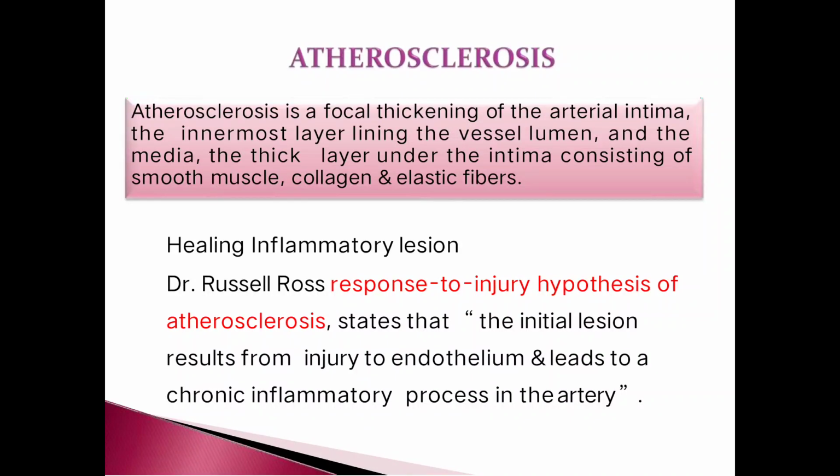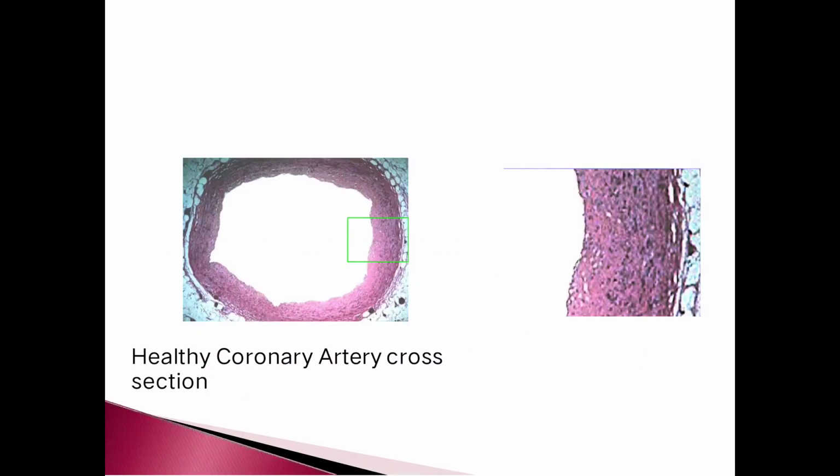So what is atherosclerosis? Atherosclerosis is a focal thickening of the arterial intima, the innermost layer lining the vessel lumen, and the media, the thick layer under the intima consisting of smooth muscle, collagen and elastic fibers. It is a highly inflammatory lesion. Dr. Russell Ross's response to injury hypothesis of atherosclerosis states that the initial lesion results from injury to endothelium and leads to a chronic inflammatory process in the artery.